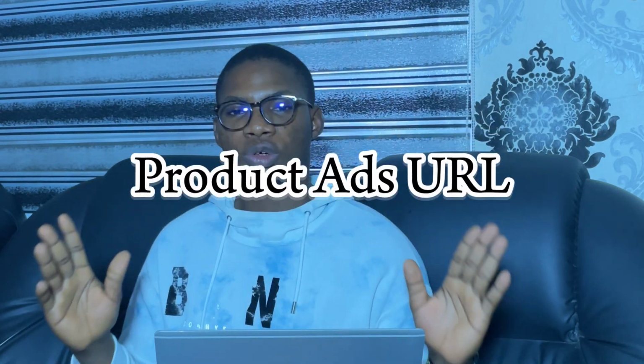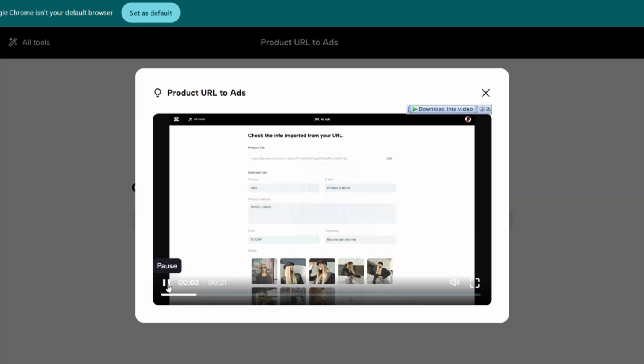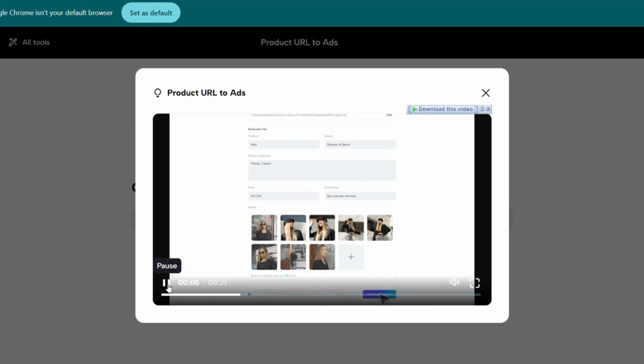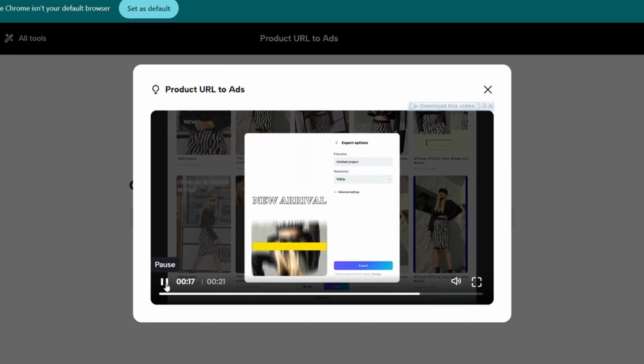So that is that. And the final one on our list, we have product ad. I basically love this product ad a lot, because the amount of money you can make from this is seamless. It just keeps going higher and higher, and you can work as much as you want, for a lot of companies you choose to work for. What this does is help you generate video ads for products. All you have to do is copy the product URL and paste it on CapCut for Business, and it will generate seamless, quality videos for you that you can use to advertise the products that you just posted.